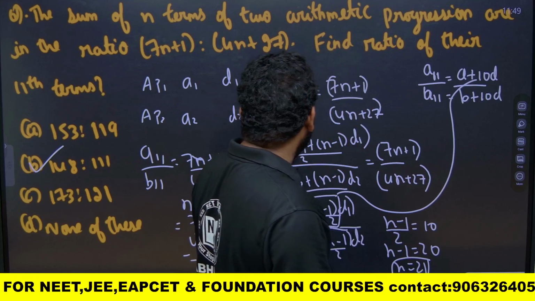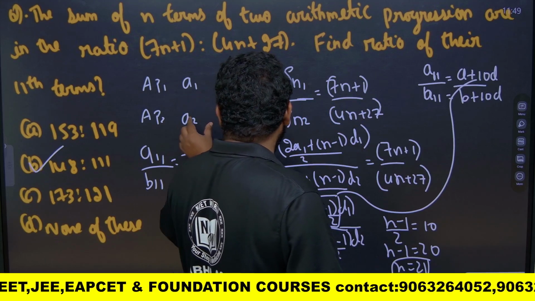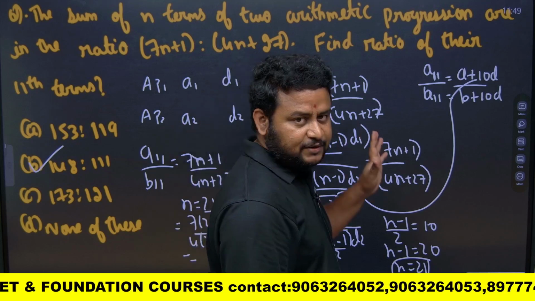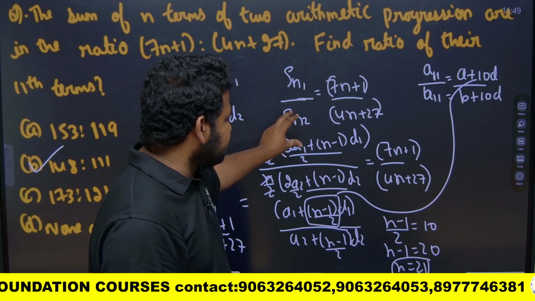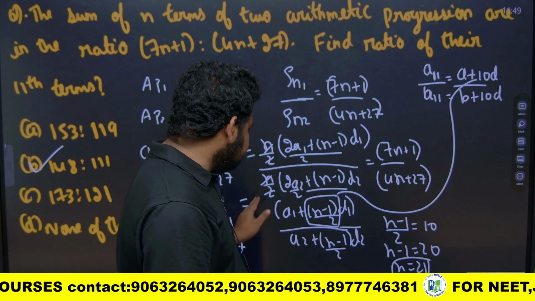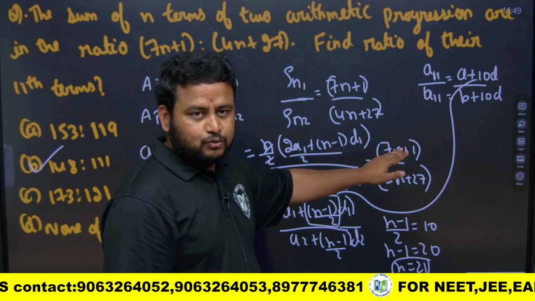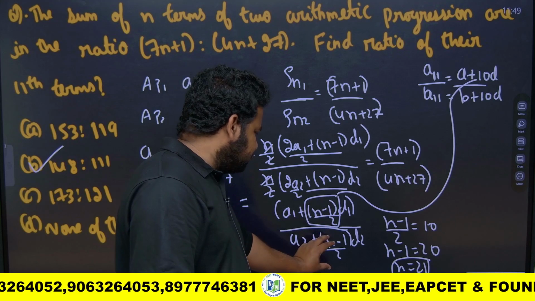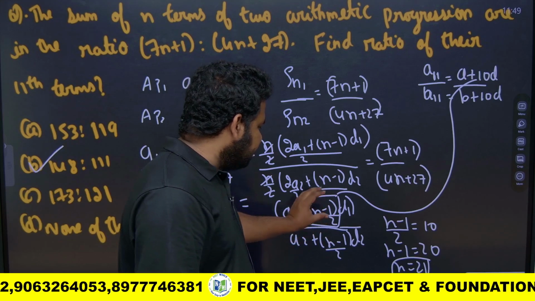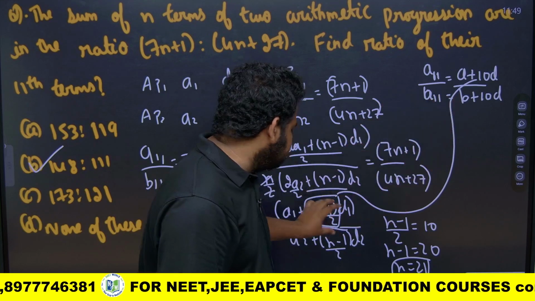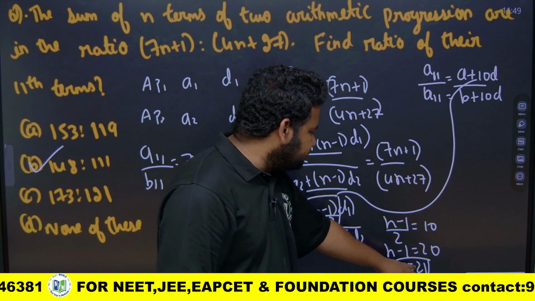So first what I did, I took two APs, A1, D1 being the first term and common difference of the first, and A2, D2 being the first term and common difference of the second. I wrote the formula for Sn1 and Sn2, cancelled this, then divided the entire thing by 2. So n minus 1 by 2 will be equal to 10, and if I equate it, I get n is equal to 21.